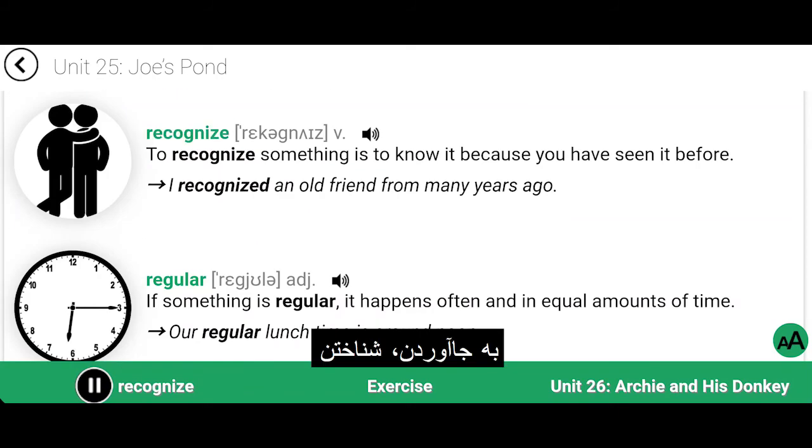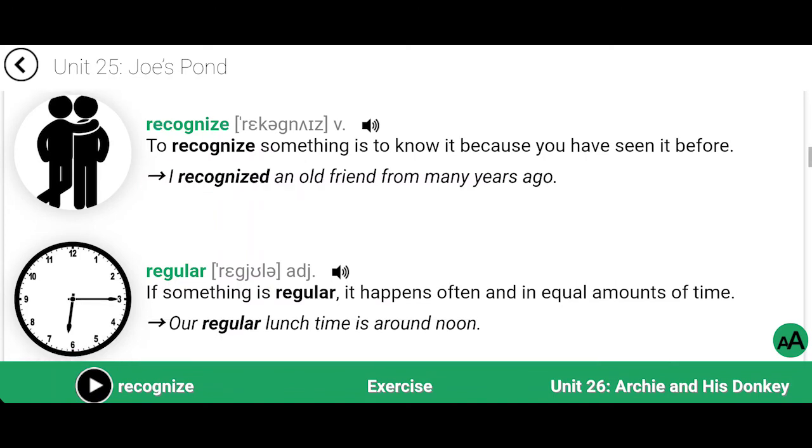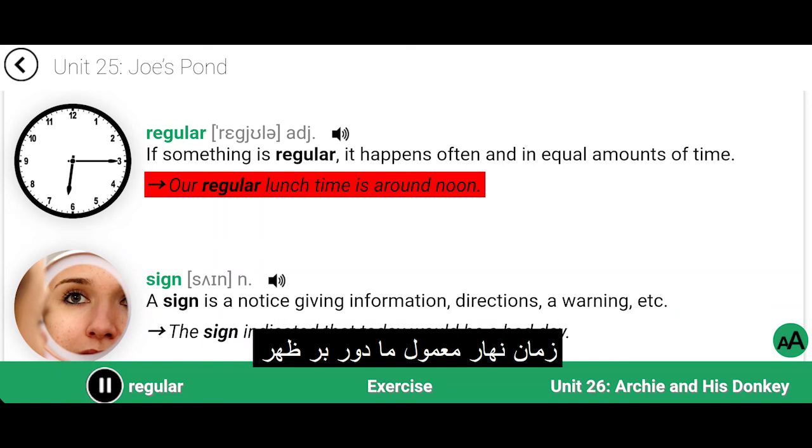Recognize. To recognize something is to know it because you have seen it before. I recognized an old friend from many years ago. Regular. If something is regular, it happens often and in equal amounts of time. Our regular lunchtime is around noon.